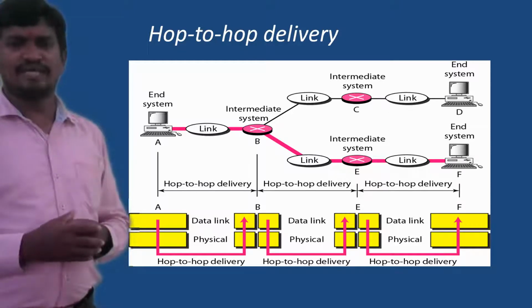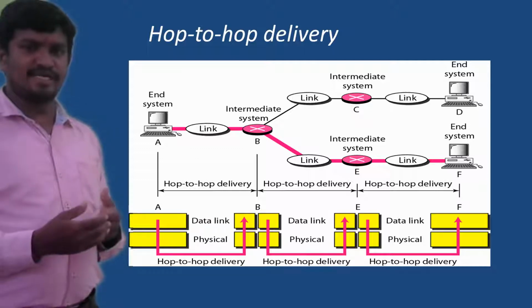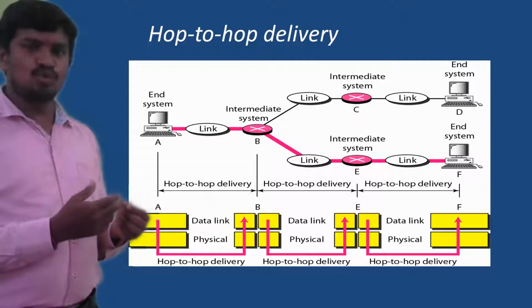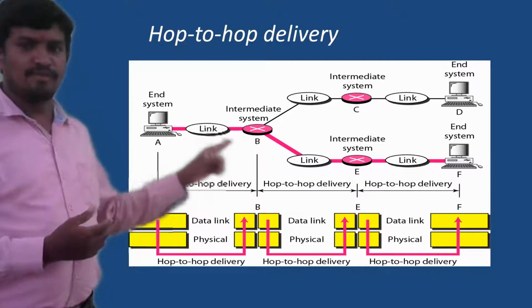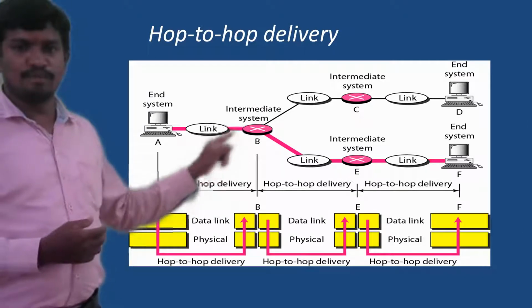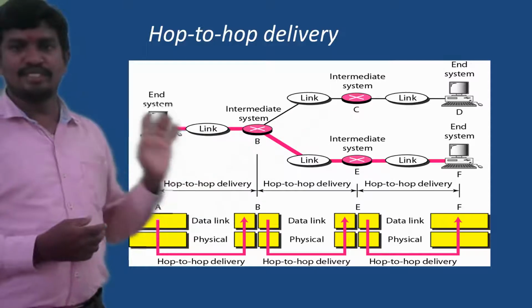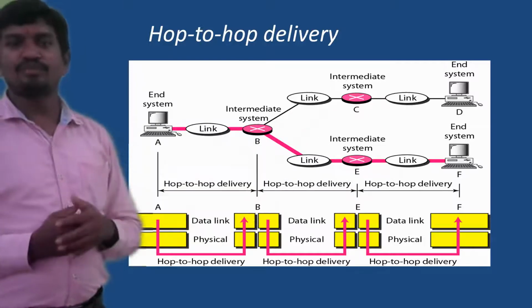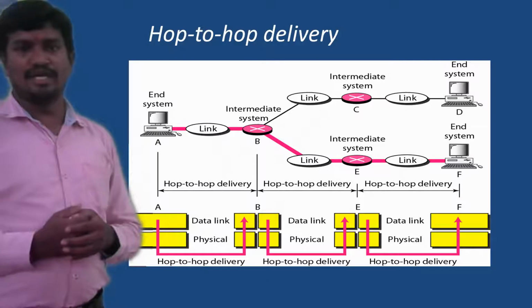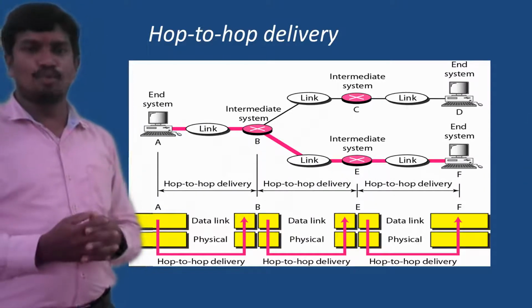Likewise, all the activities are taken care of by the data link layer. Whenever the data is received properly at the intermediate system B, it again forwards the data from B to C or E, depending on the algorithms we use, B to either C or B to E, depending on shortest path algorithms. Likewise, the data link layer makes use of a method called hop-to-hop delivery.